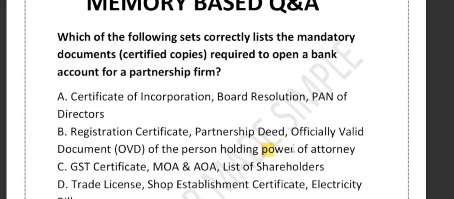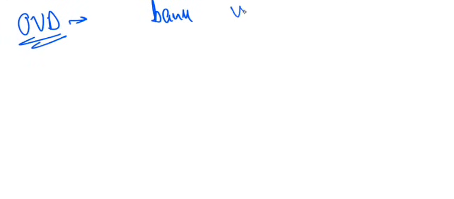And the bank must verify the identity of the authorized person using OVD, an officially valid document. Using OVD, the bank verifies the identity of the authorized person.